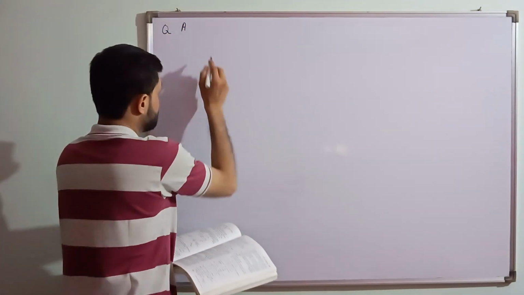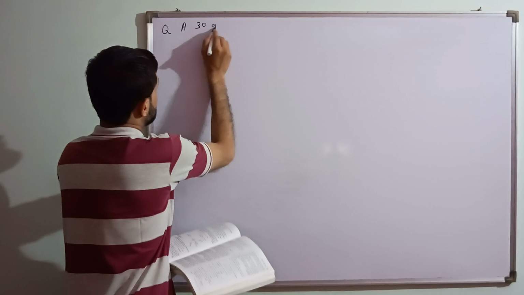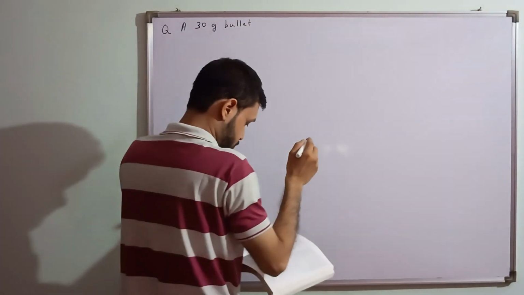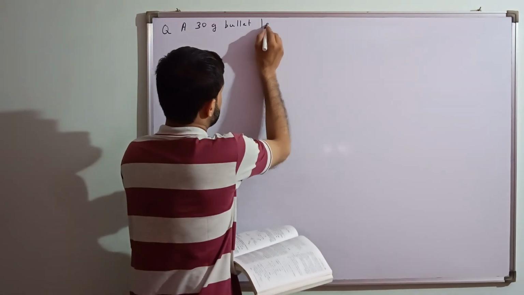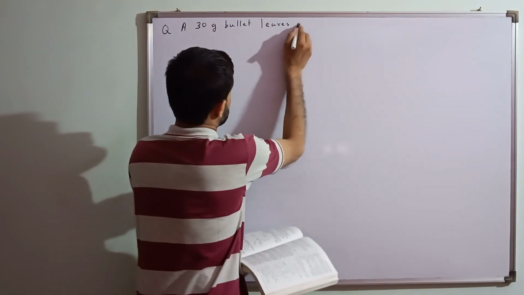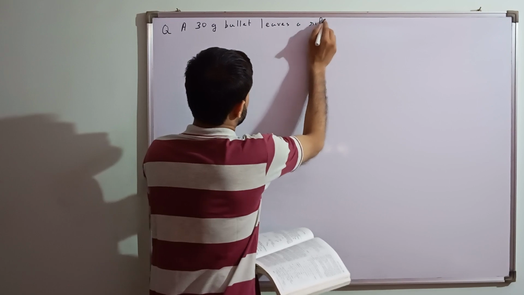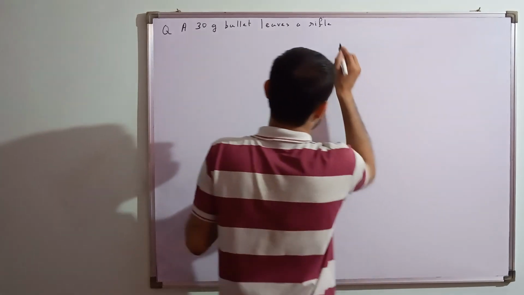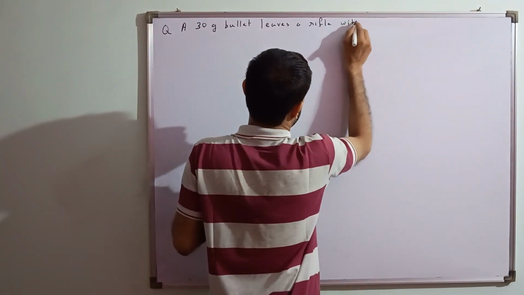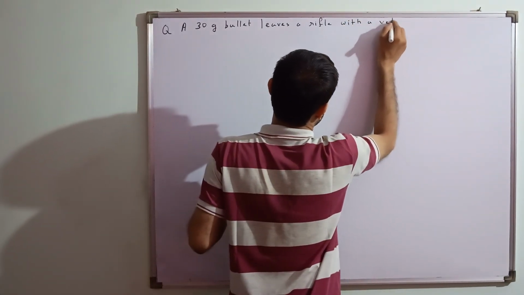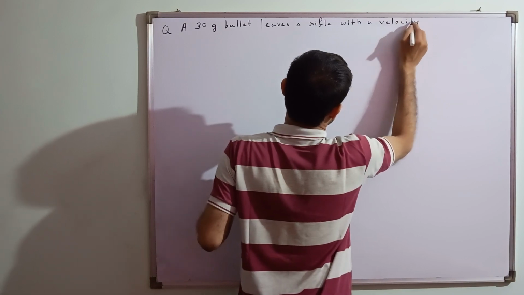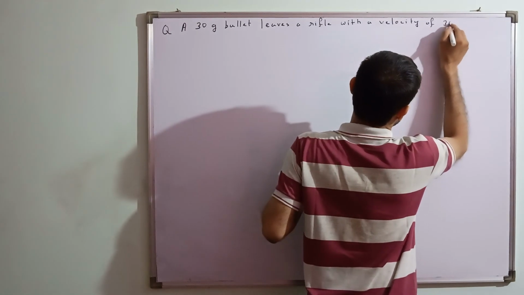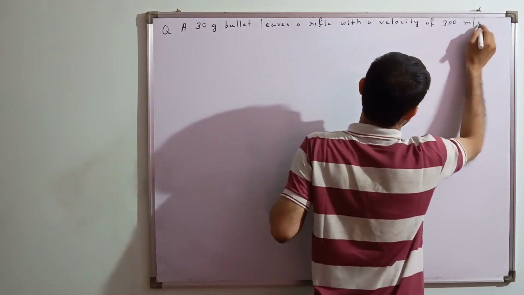See, the question says: a 30-gram bullet leaves a rifle with a velocity of 300 meter per second.